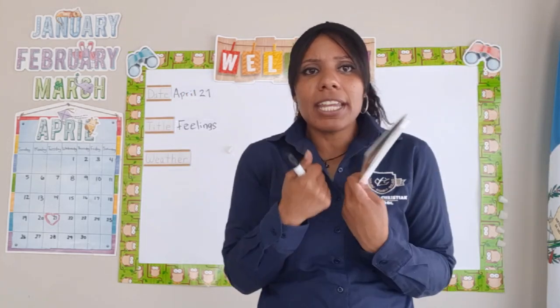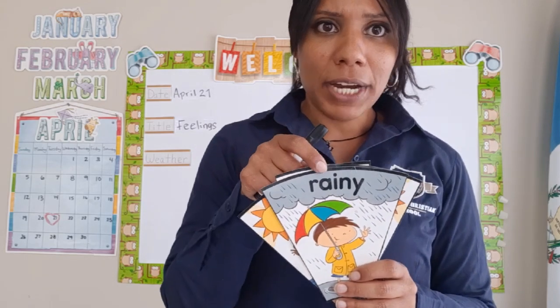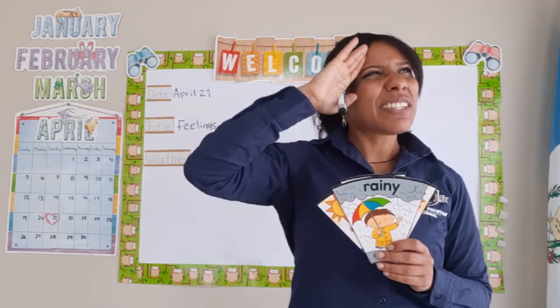So let's look at the other option. Here we have cold. So let's remember that cold is when we go like this. It's so cold, and I have to put on my jacket, and I have to put on my hat, and maybe some gloves. Is today a cold day? No, right? So I'm going to put this down here. What about rainy? So let's look outside. Do you guys see that there's rain falling from the sky? No, right? So it's not rainy.